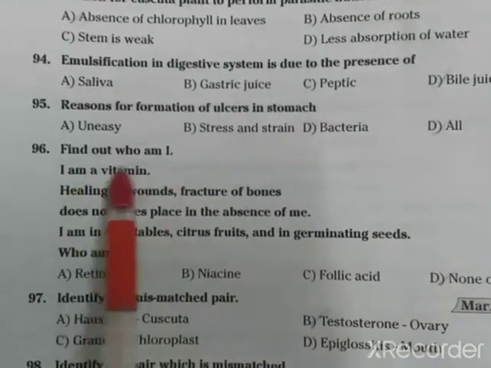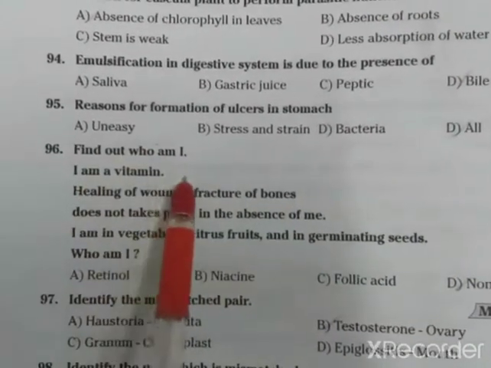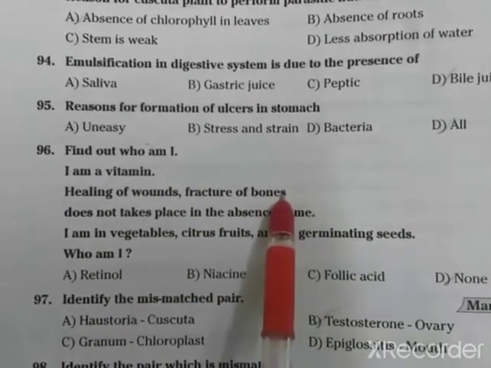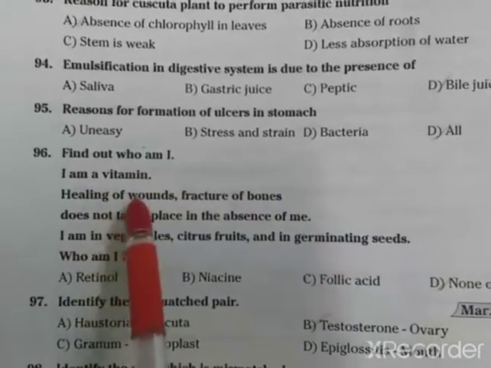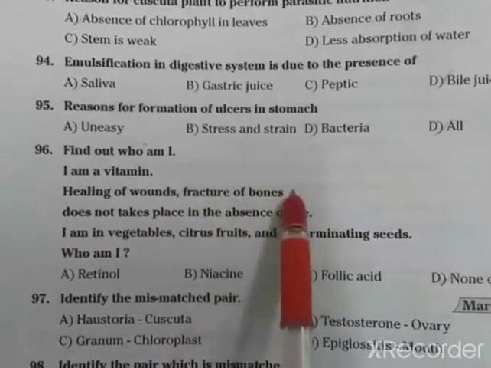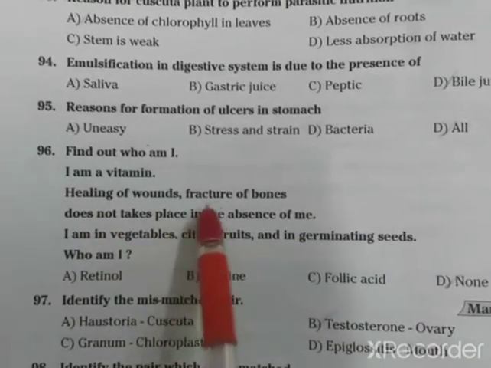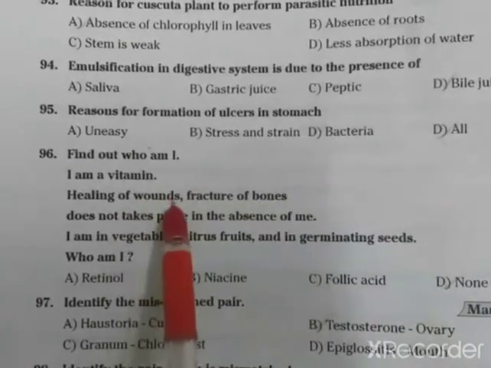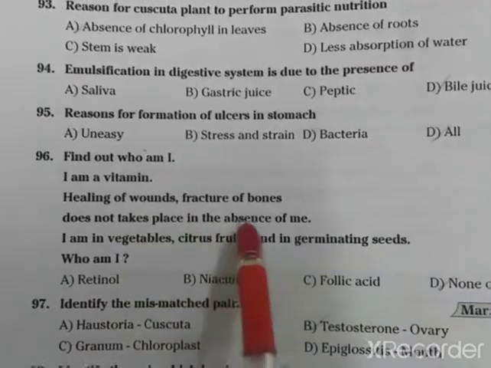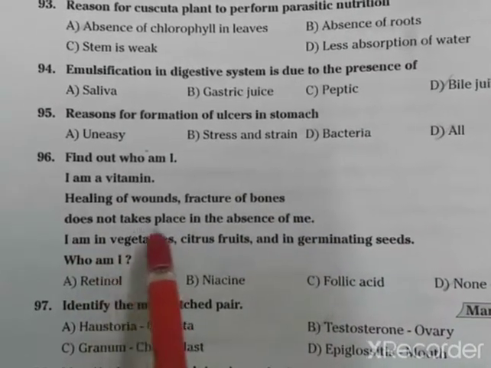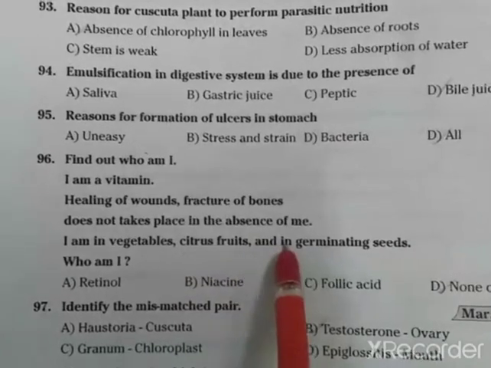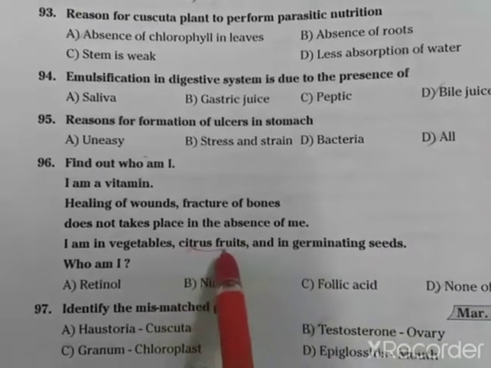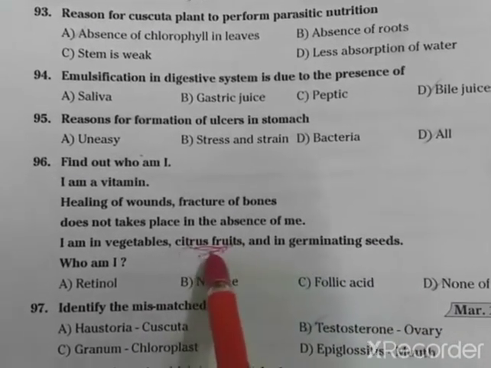96. Find out who am I. I am a vitamin. Healing of wounds and fracture of bones do not take place in the absence of me. I am in vegetables, citrus fruits and germinating seeds. Who am I? Citrus fruits means you should always remember vitamin C.